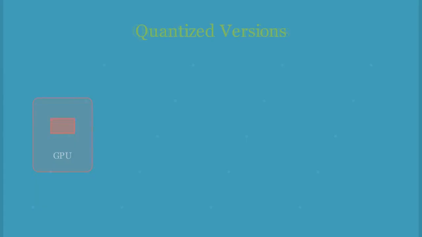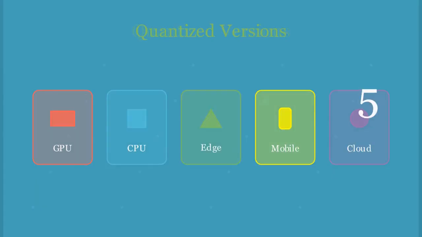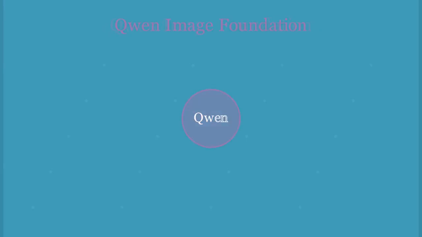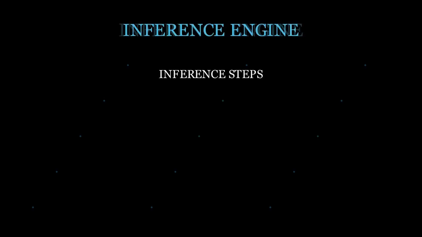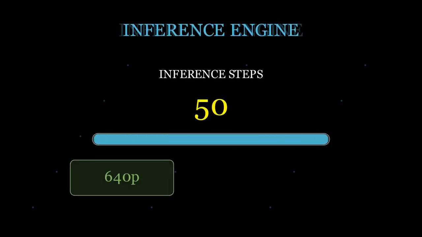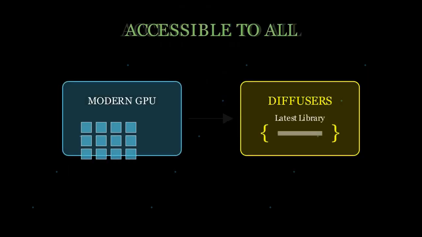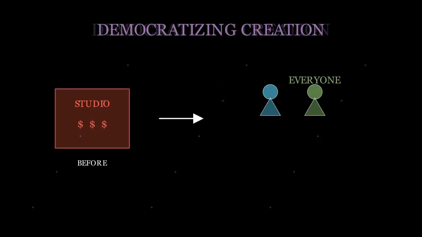5 quantized versions exist for different hardware setups, and the entire system builds upon the Qwen-Image foundation with 62 fine-tuned variants in the ecosystem. The implementation runs on 50 inference steps at 640 resolution using BrainFloat 16 precision, accessible to anyone with a modern graphics card and the latest diffusers library, democratizing what was once studio-level capability.